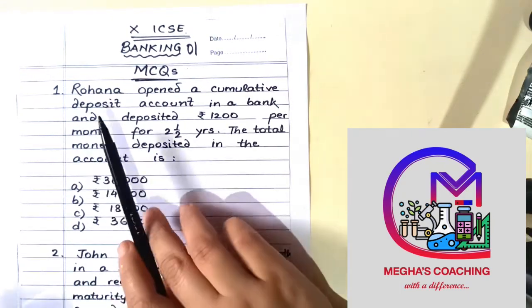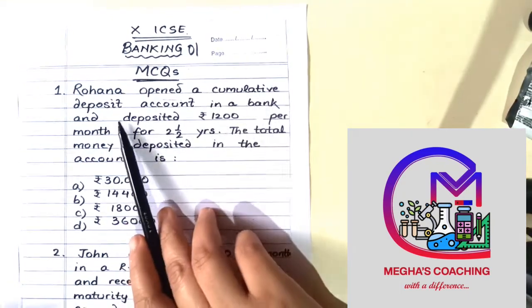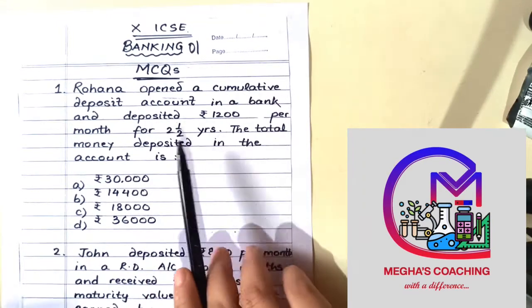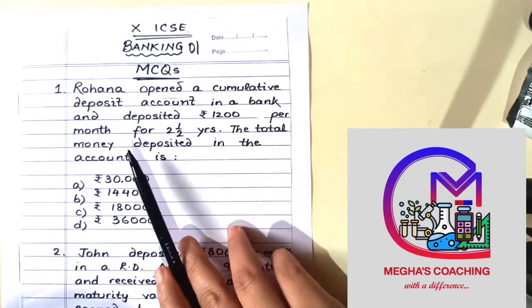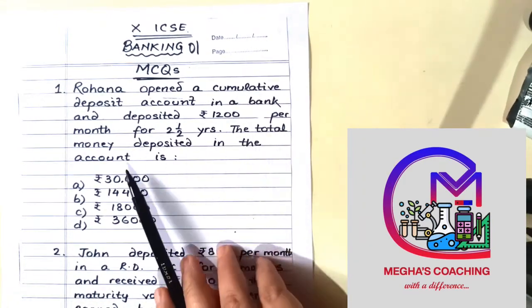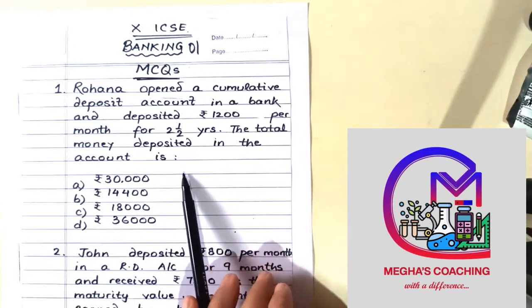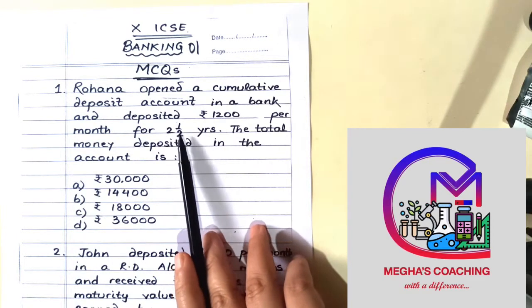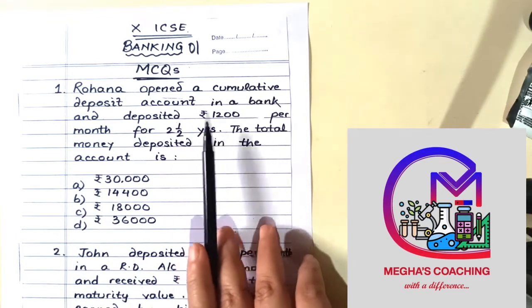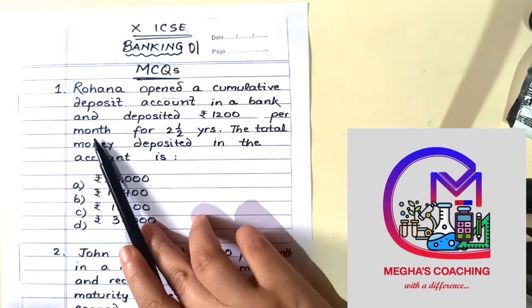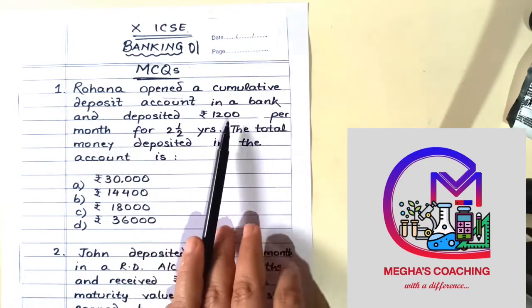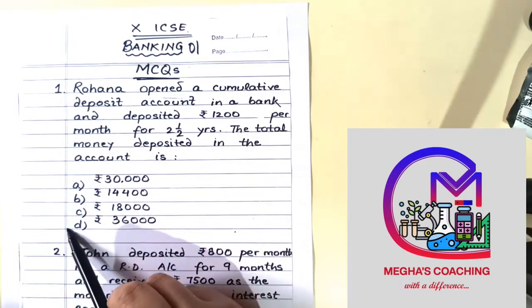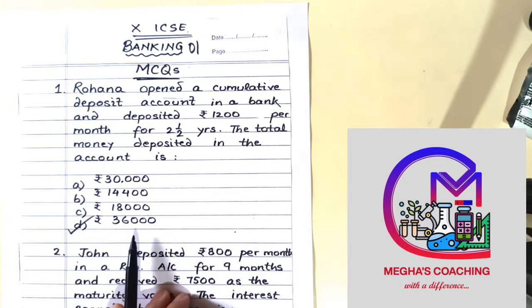So the first question is, Rohana opened a cumulative deposit account in a bank and deposited rupees 1200 per month for 2.5 years. The total money deposited in the account is, so 2.5 years is 30 months, right? 12 into 2, 24 plus 6. So 30 months. तो 1200 एक महीने के लिए है, 1 month. So 1200 into 30 will give me 36,000 rupees. That is the correct option.